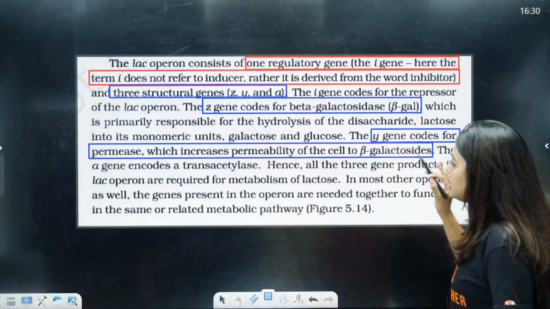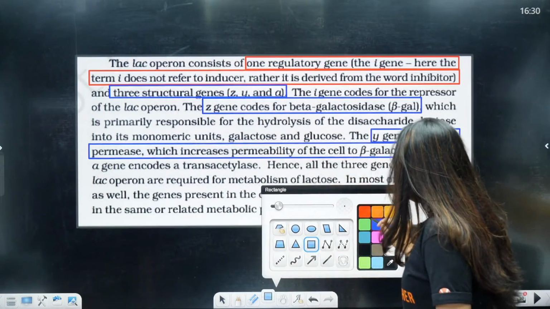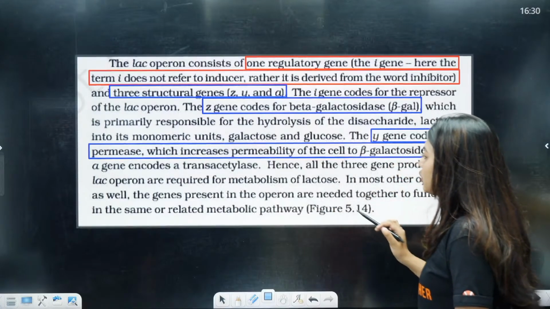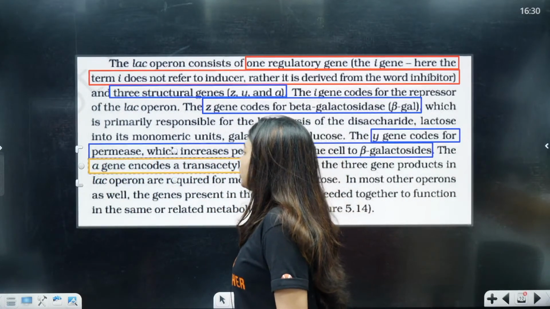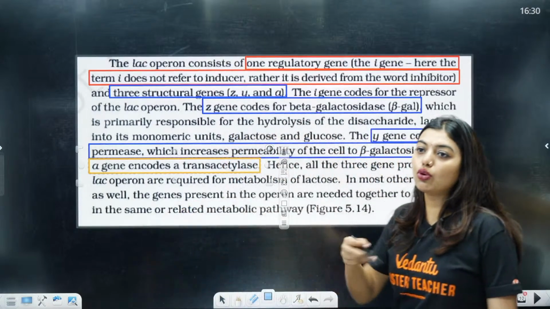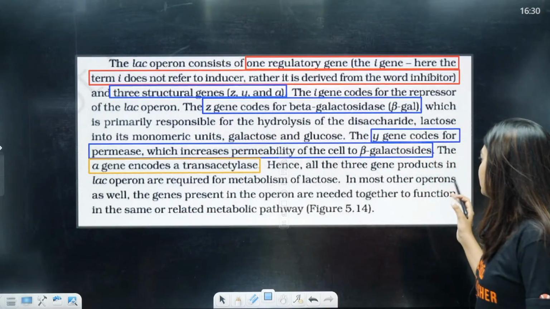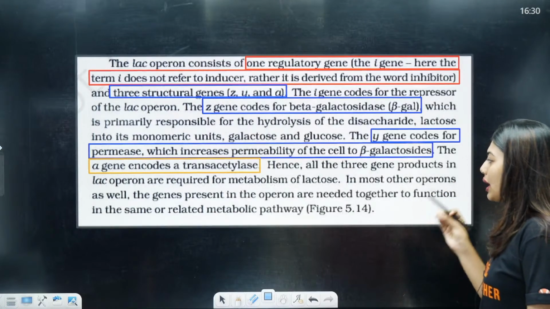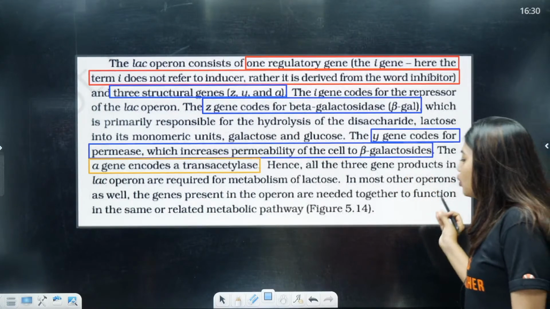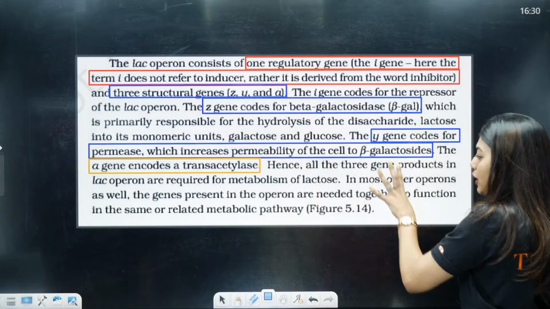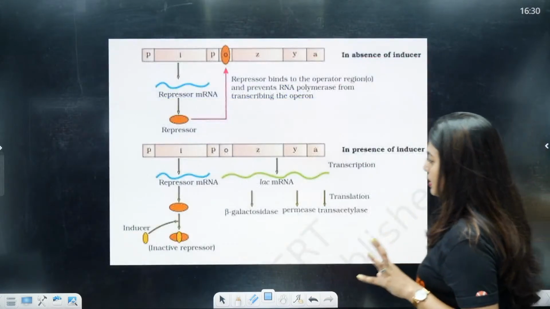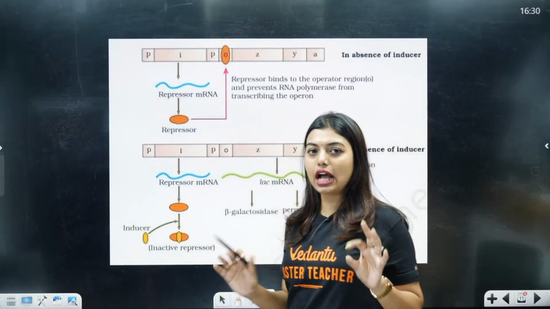Yes. Now the A gene encodes for transacetylase, whose function is still not known, but it is going to make the beta galactosidase more efficient. Hence all the 3 gene products in the lac operon are required for the metabolism of lactose. In most other operons as well, the genes present in the operon are needed together to function in the same or a related manner. So students, this is your entire lac operon concept.